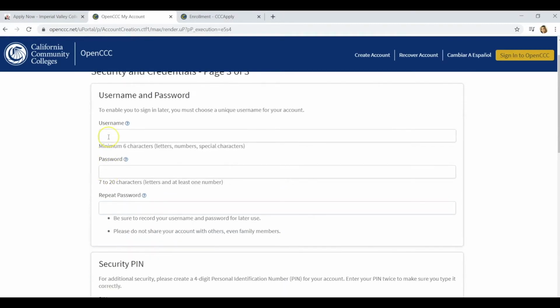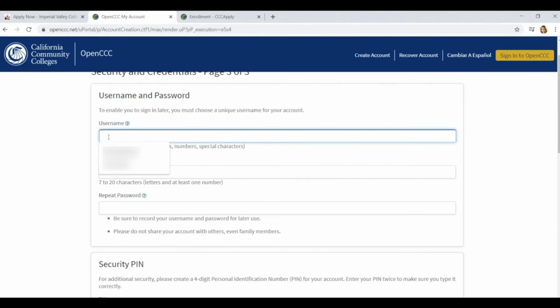Now you will create a username and password. I highly recommend that you write this down somewhere safe, or you can use your telephone and put it in your notes section. You want to be able to use this to reference later on. So now let's create our username.